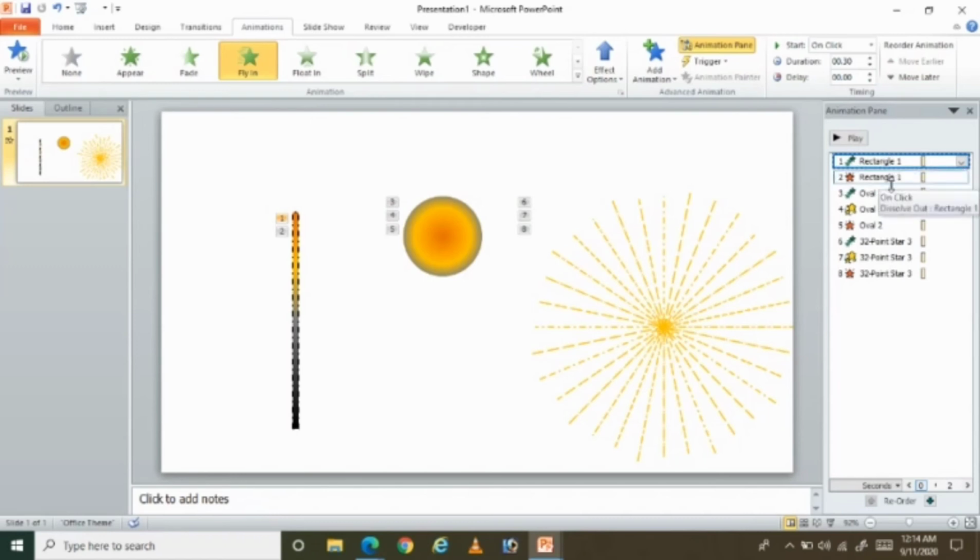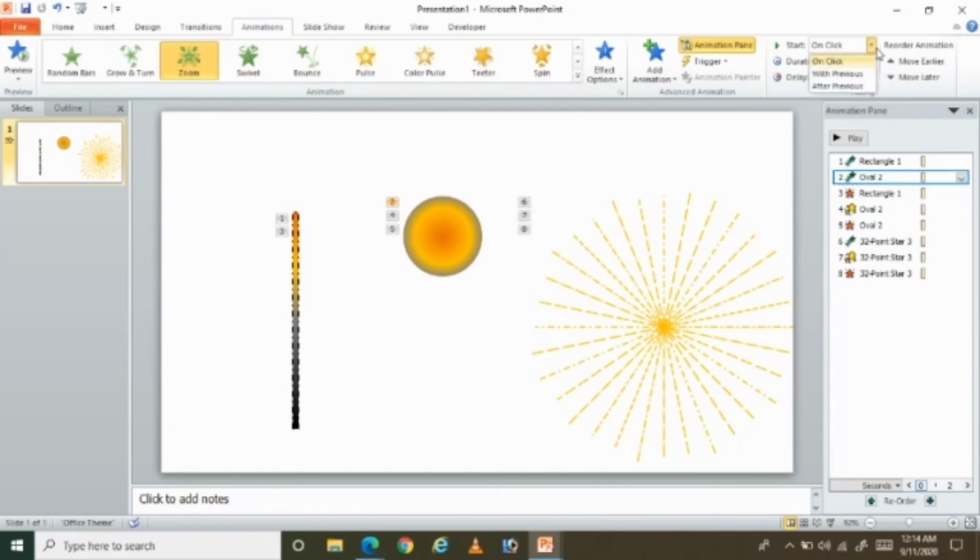And the next one, I want this animation here, and this effect has to start after the previous, without pressing any key. This animation has to come after the previous.